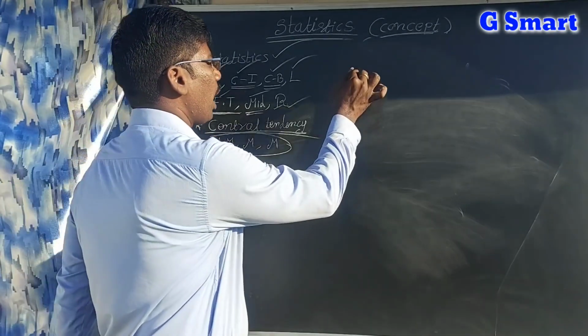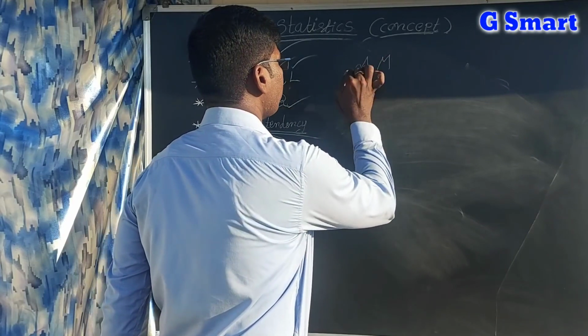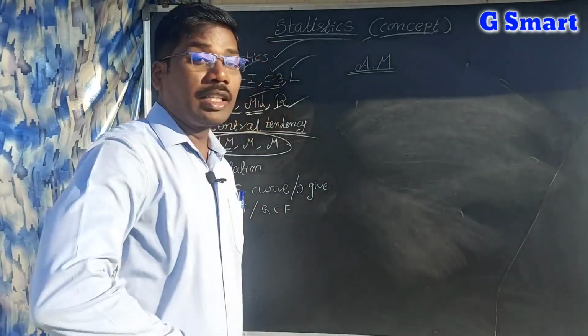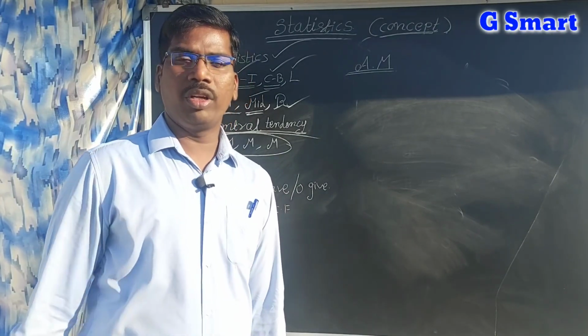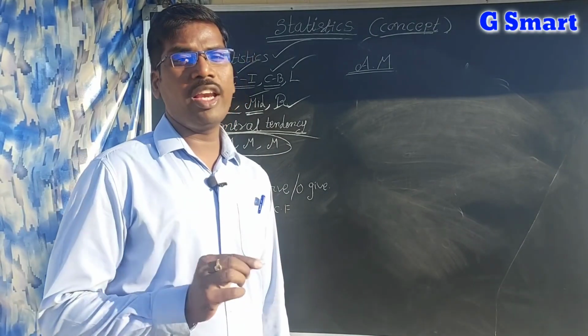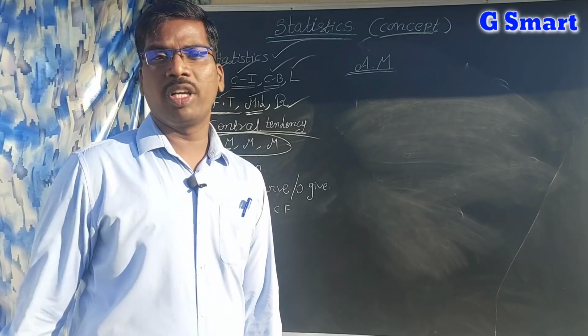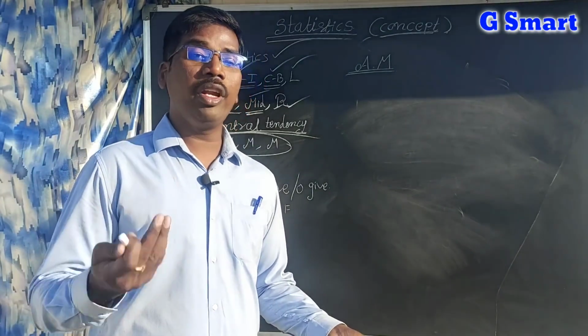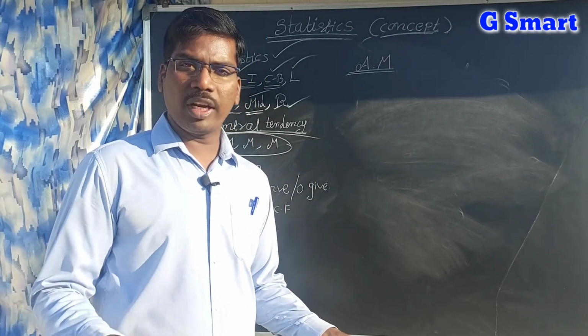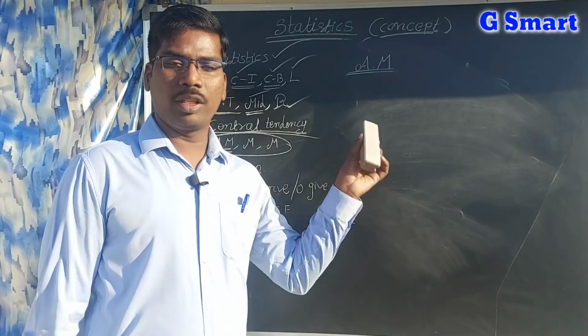So we have to now learn arithmetic mean. The sum of all observations divided by the number of observations is called arithmetic mean. Means you have some data, the sum of all the data and how many observations, how many data I have, that is called arithmetic mean.